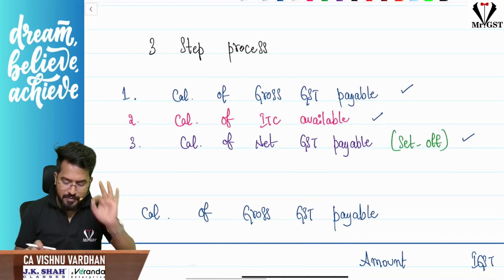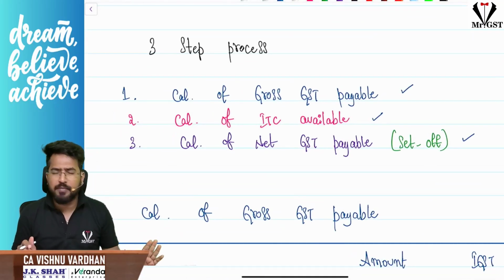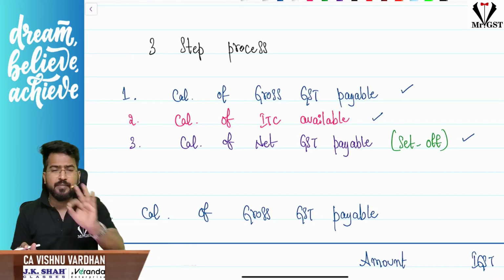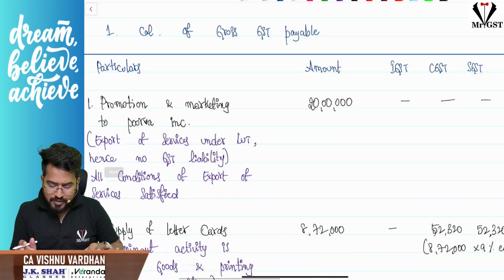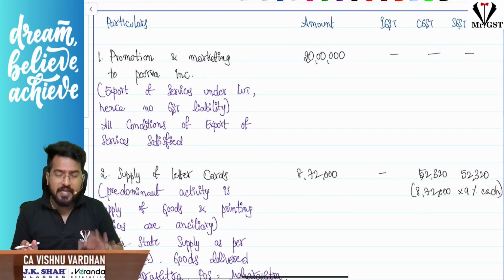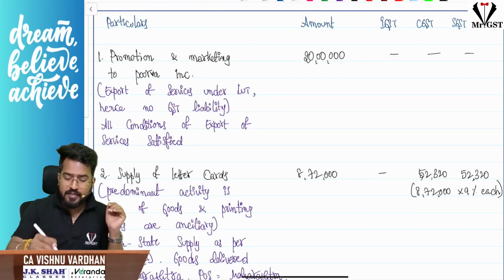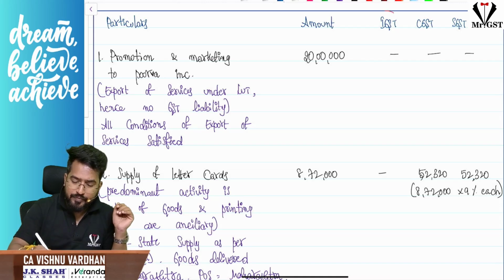So first step is nothing but calculation of gross GST payable. See, gross GST payable or ITC, the format is same. First, remember this format: particulars, amount, IGST, CGST, SGST. One important thing is with respect to this IGST.